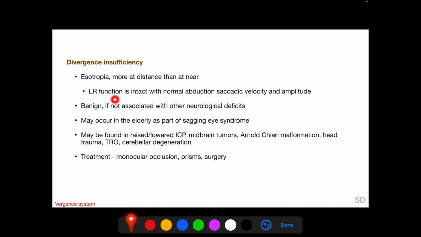Fusion function is intact in divergence insufficiency with normal abduction, saccadic velocity and amplitude. Like other vergence disorders, it is benign if not associated with other neurological deficits, and it may occur in the elderly as part of sagging eye syndrome, which we will discuss when covering strabismus. It may also be found with raised and lowered intracranial pressure, midbrain tumor, Arnold-Chiari malformation, head trauma, thyroid-related ophthalmopathy and cerebellar degeneration. And treatment includes monocular occlusion, prisms and surgery.